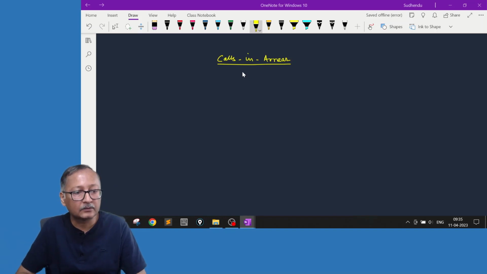Okay, now let us understand what is the accounting process of calls in arrear. Now we know calls in arrear happens only in case subscribers do not pay the amount called for. So it can happen at what stage? Either at allotment or at call stage, because application money first comes along with the application form. In the application, there cannot be any calls in arrear. If somebody is not paying the full application money, it will be automatically rejected.